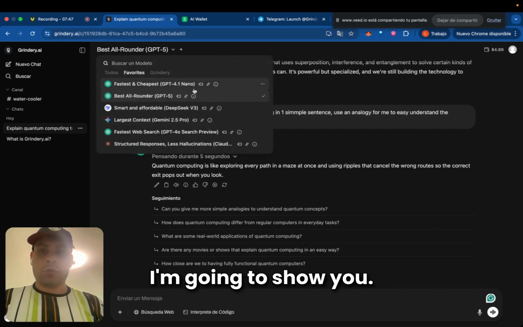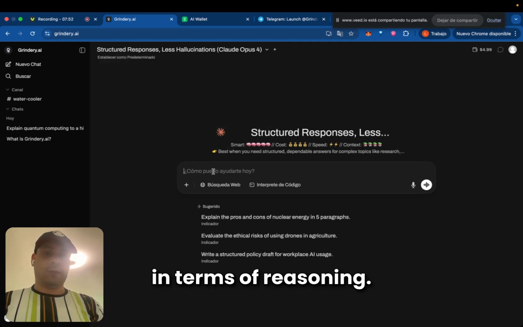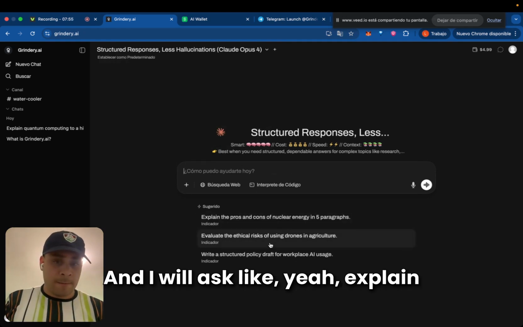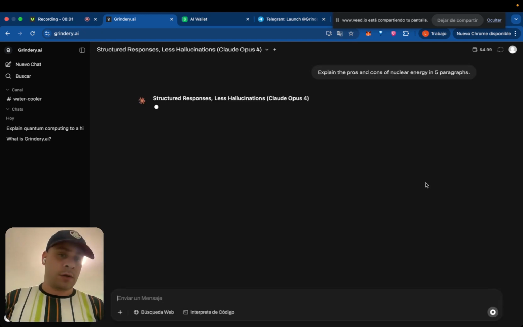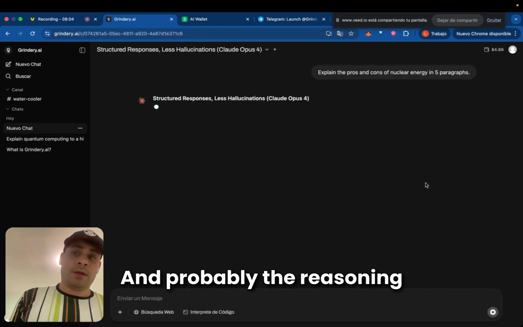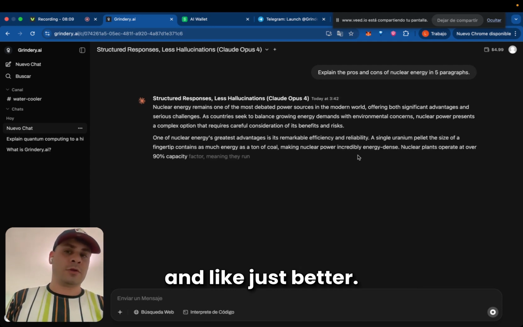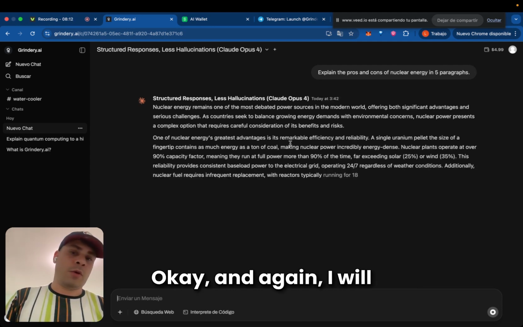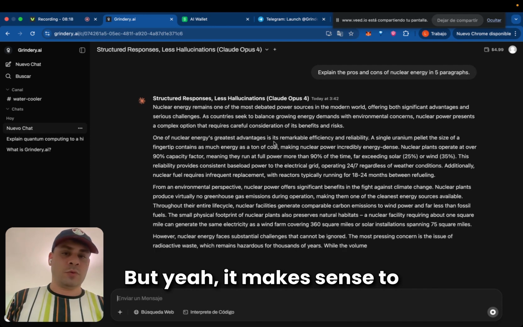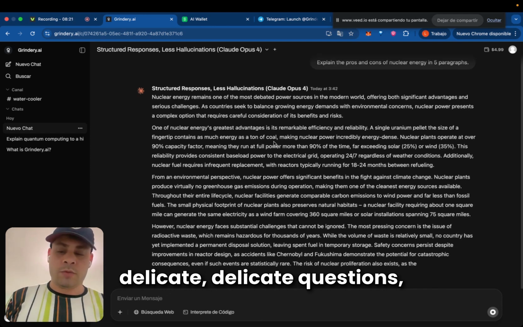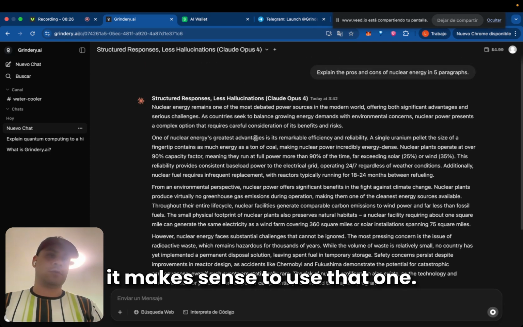I think that's all. I'm going to show you just maybe an example with Opus 4, which is better in terms of reasoning, and I will ask like, yeah, explain me the pros and cons of nuclear energy in 5 paragraphs. And probably in this case, the answer will be with less hallucinations and just better. Okay. And again, I will pay just a little bit more, a couple of cents more, but yeah, it makes sense when you do delicate tasks or delicate questions, things that you really need this power of thinking. It makes sense to use that one.